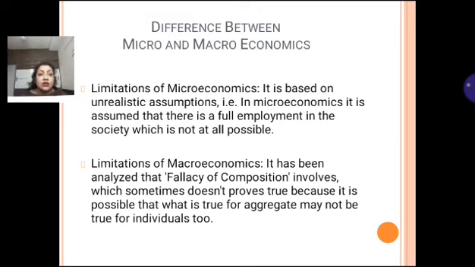Next is macroeconomics. It has been analyzed that the fallacy of composition is involved, which is what is true for the aggregate may not be true for individuals. Now what does that mean? Aggregate means overall things, right?